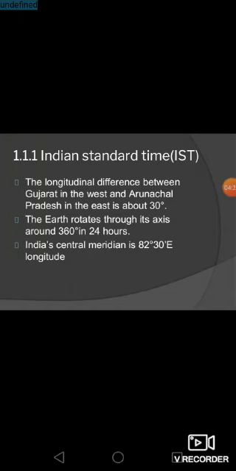The next section is about the division of India. Here you can see the Indian extent and standard meridian, and how India's central meridian longitude passes through other countries. You can see this in this picture.